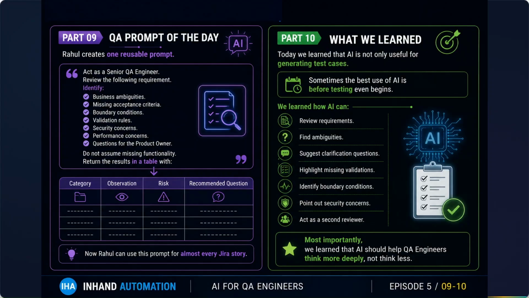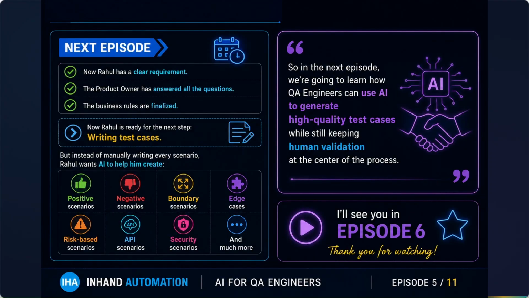So now Rahul has a clear requirement. The product owner has answered all the questions. Whatever clarification questions came from AI, Rahul asked the product owner and he has the answers to all of them. The business rules are finalized now. Now Rahul is ready for the next step, writing the test cases.